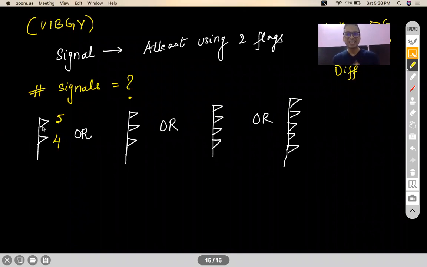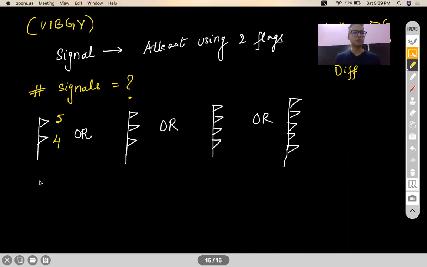Why multiply and why not add? If I say add, then basically I'm trying to say that if I just choose the first flag, I'm done with making a 2 flag signal, which is not correct. You'll say, sir, that's absurd, right? How can you choose 1 flag and say I have completed my 2 flag signal? I have to choose the first flag and the second flag. The moment you spell this out in your mind, the moment you're using and, multiplication will come. The moment you're using or, like cases, addition will come. That's where your fundamental principles will feature in.